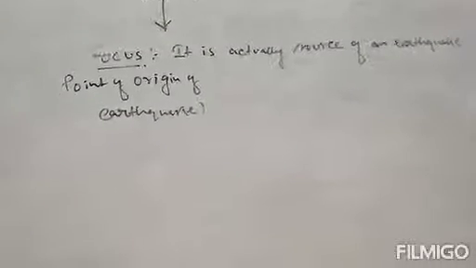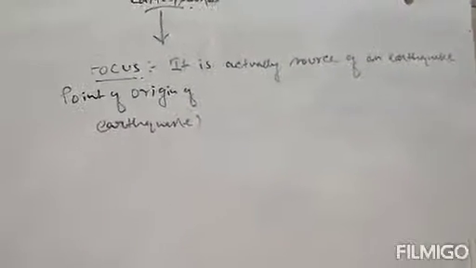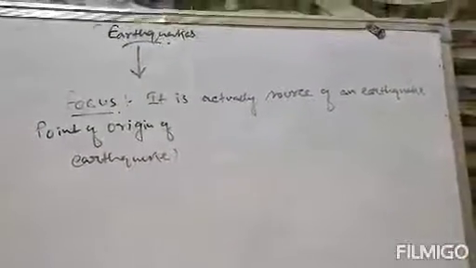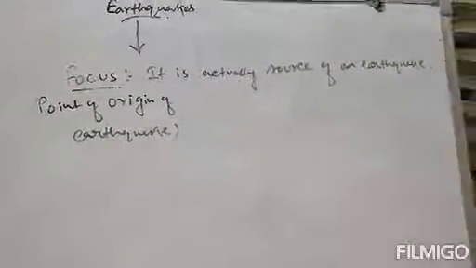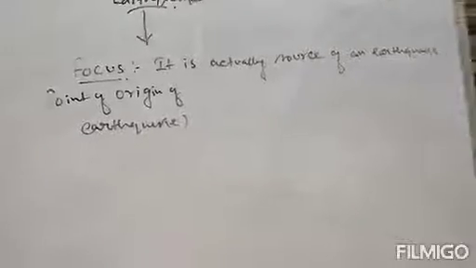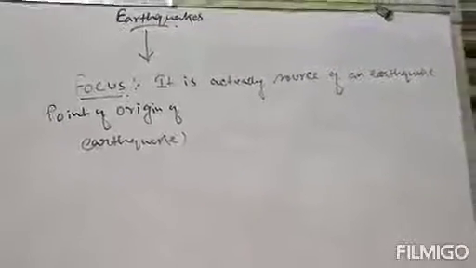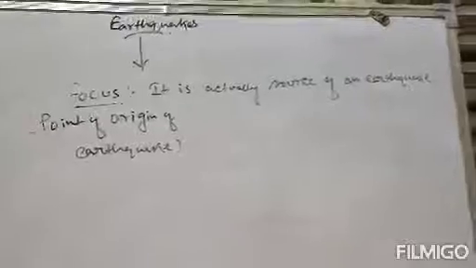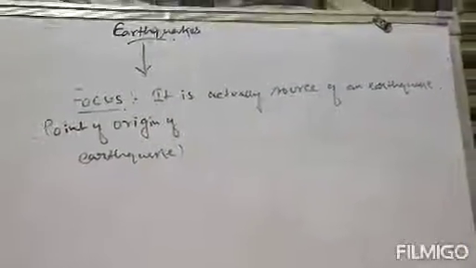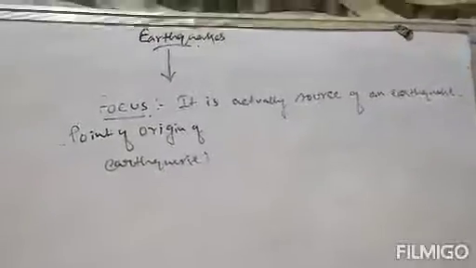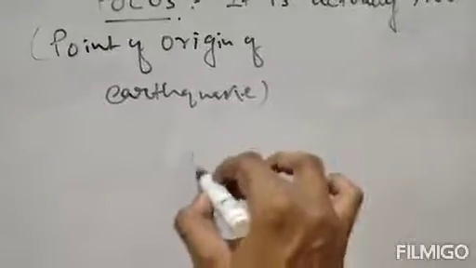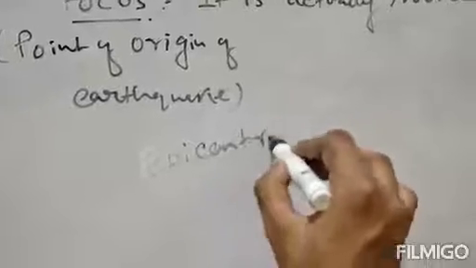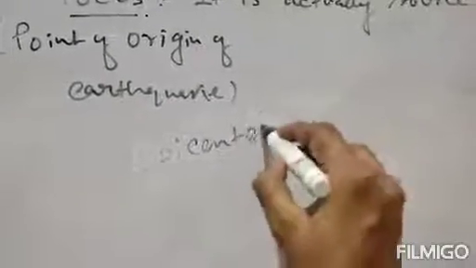Therefore its location is specified by a point on the surface of earth directly above the focus. That point is known as the epicenter.